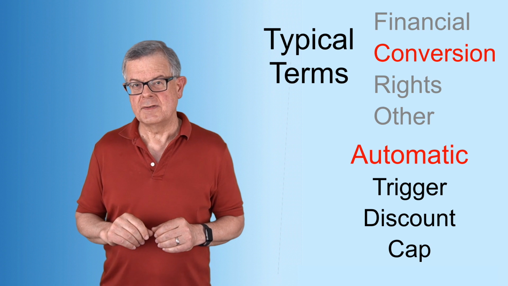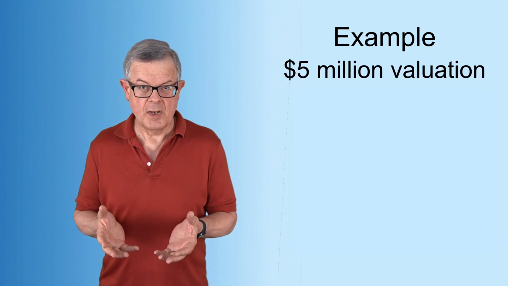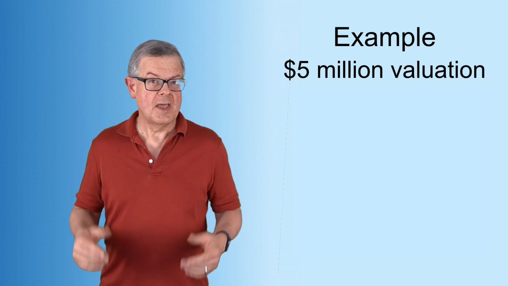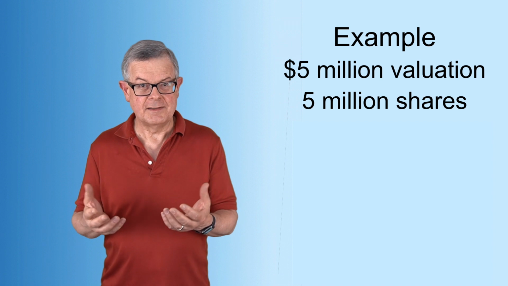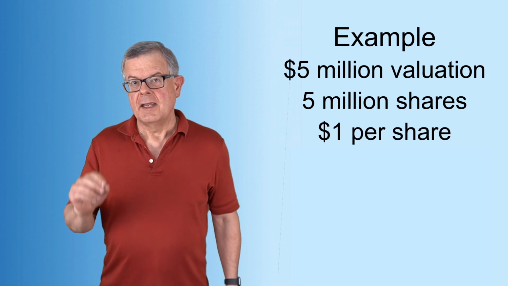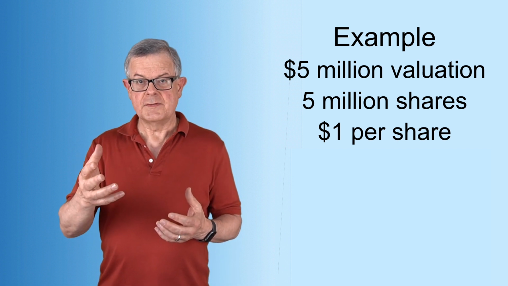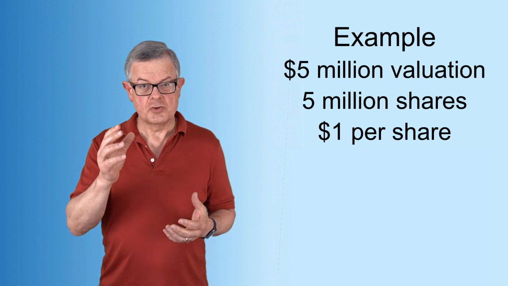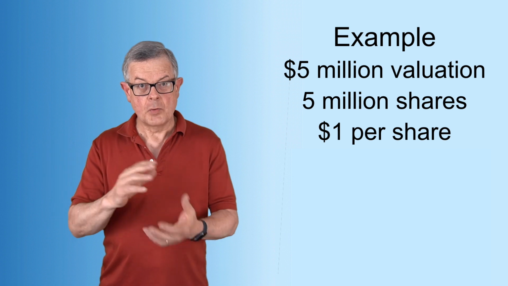So let's talk about the two examples using some actual numbers. Let's say in the future, you have an investment round. Some investors give you a $5 million valuation. And to keep the numbers easy, let's say you have 5 million shares of stock. Well, okay, stock price is easy to calculate then. 5 million shares, $5 million, it's $1 per share. Now, let's say the convertible note had a $500,000 trigger on the automatic conversion, and this future round is more than that, so it's going to trigger it.